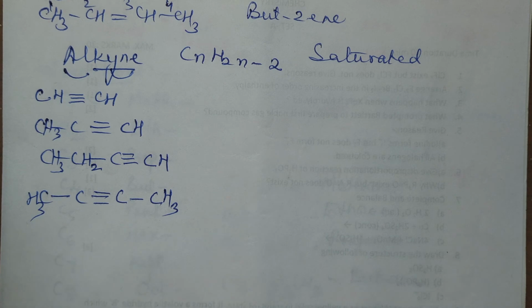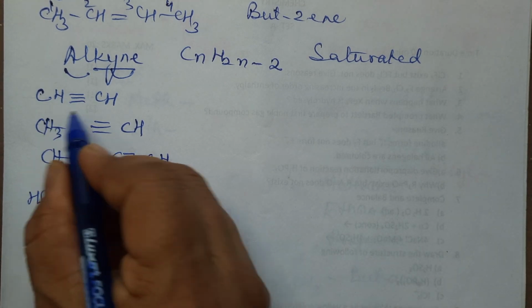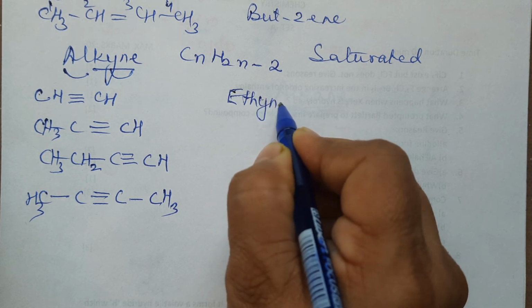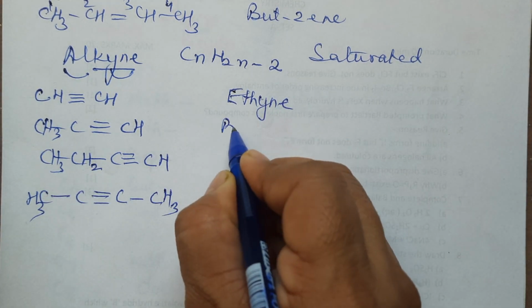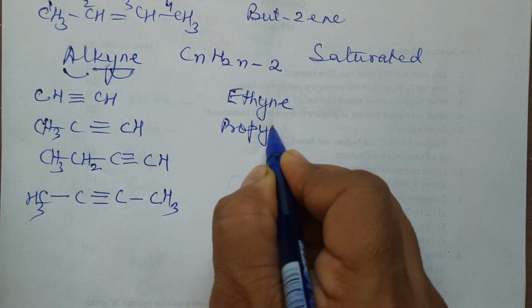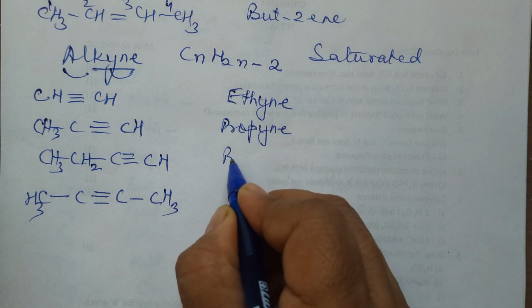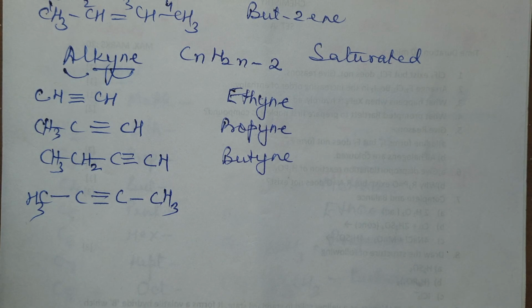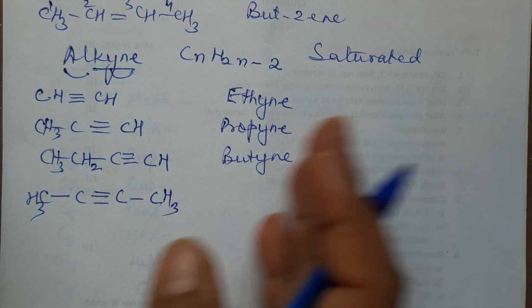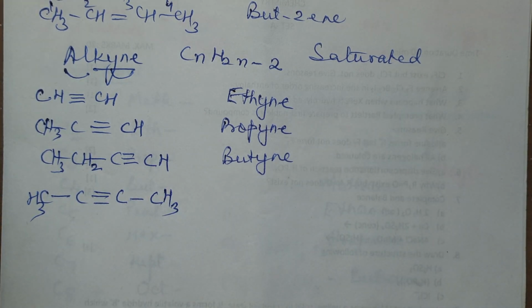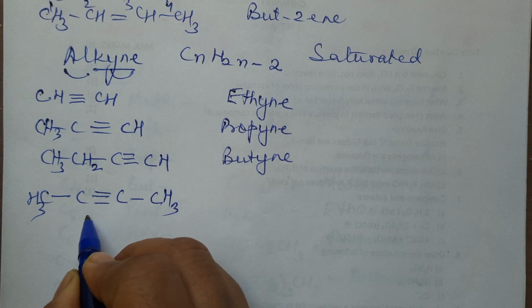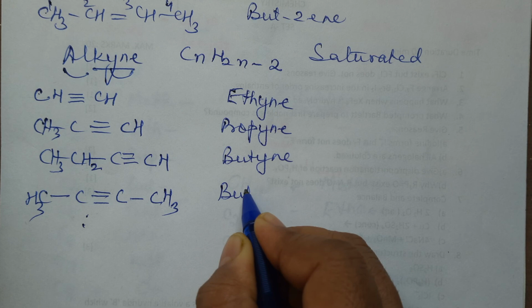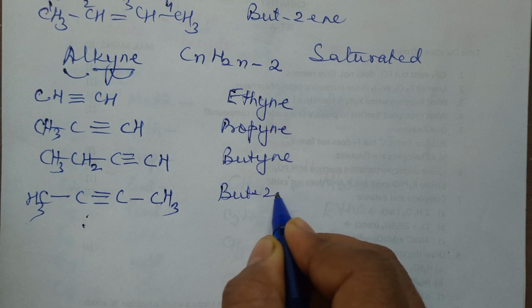So quickly we'll name them. 2 carbon atoms: eth, triple bond, yne. 3 carbon atoms: prop, triple bond, yne. Then butyne. No need to specify the position. We know it has to be numbered from the right hand side because the triple bond has to be given preference. In this case, this is but-2-yne.